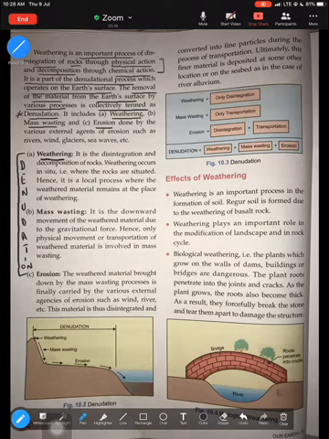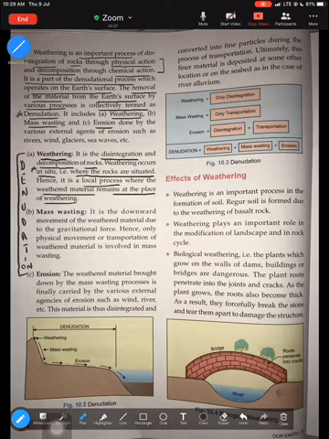The first is weathering. Weathering is the first important process of denudation. It's the disintegration and decomposition, meaning decay, of rocks. So, breaking down and decay of rocks in situ, meaning in their own place. In situ is an important keyword. In their own place, or where the rocks are situated. So, when rocks break down in the original place, without any movement, that is what is known as weathering. That's why it's a local process where the weathered, meaning the broken down material, remains at the place of weathering.